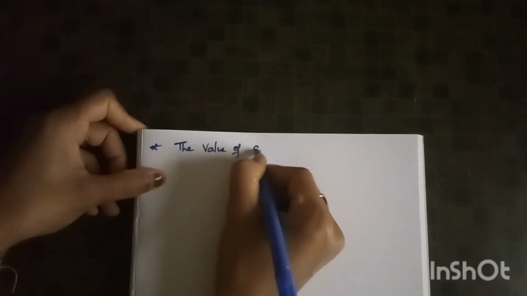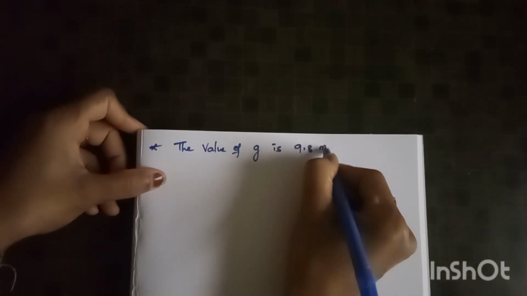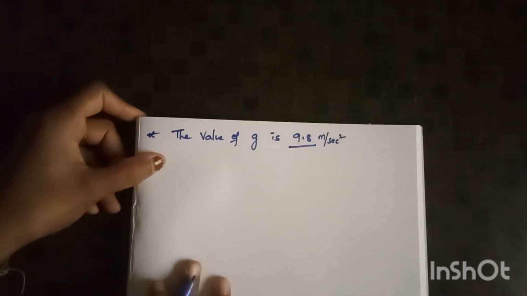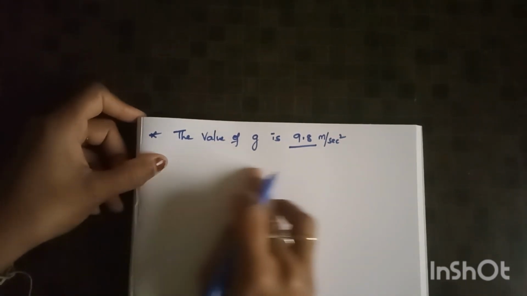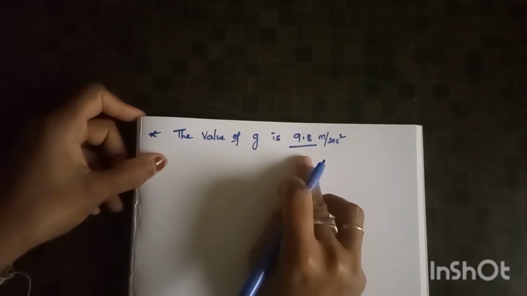Okay, next, the value of g is 9.8 meter per second square. In solving problems, if they don't give the value of g, you should take the value of g as 9.8 meter per second square.